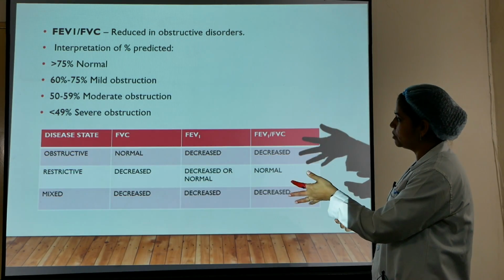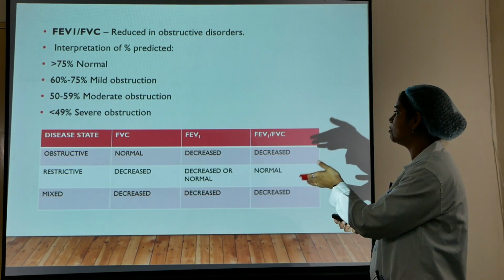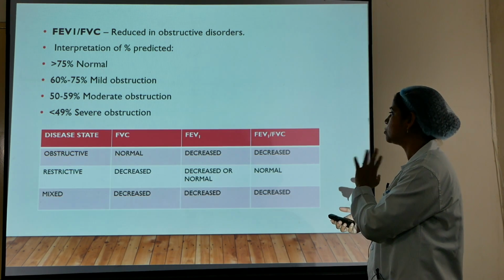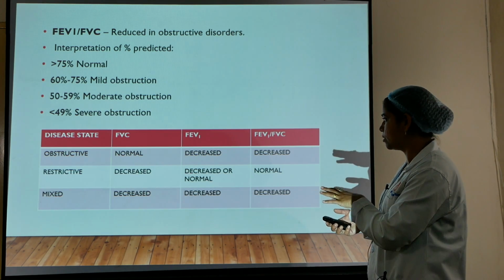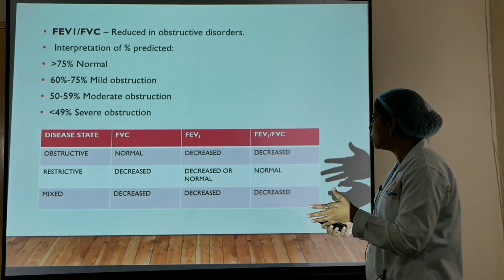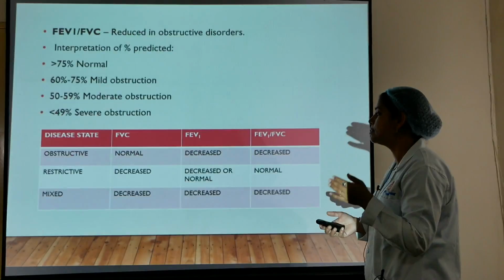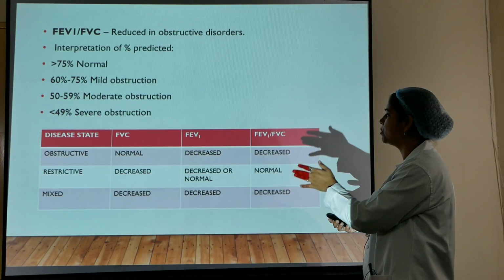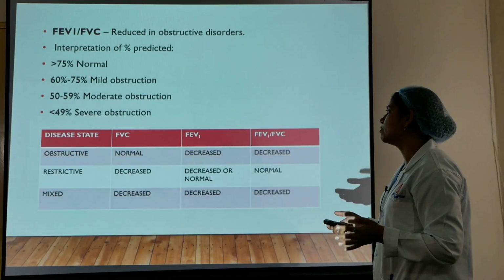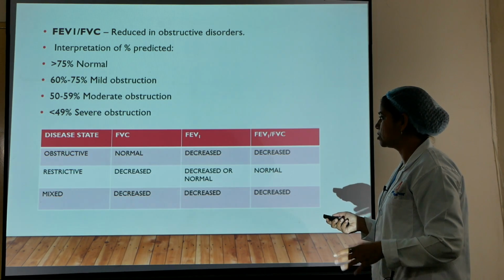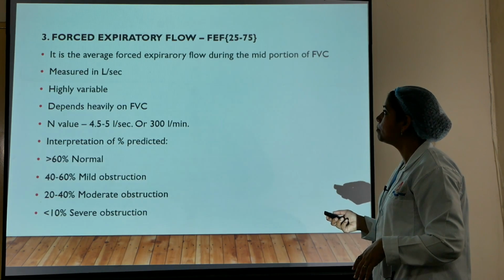This is the differentiating chart. As we can see, in obstructive diseases the FVC is normal, FEV1 is decreased and the ratio is also decreased. In restrictive diseases, FVC is decreased, FEV1 is decreased or normal, but the ratio essentially remains the same. So this is the differentiating criteria between the obstructive and the restrictive diseases. In mixed disorders, both the FVC and FEV1 are decreased and the ratio is also decreased, so it is difficult to diagnose on that basis.